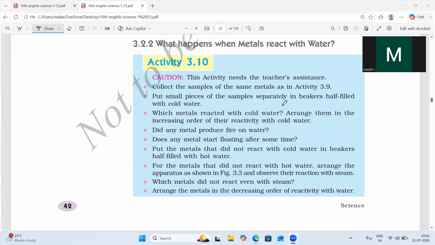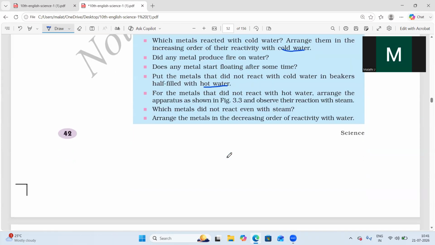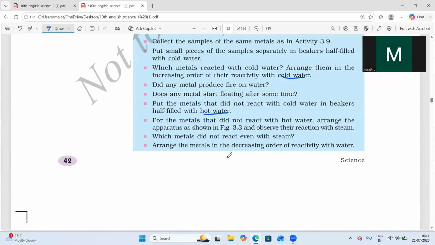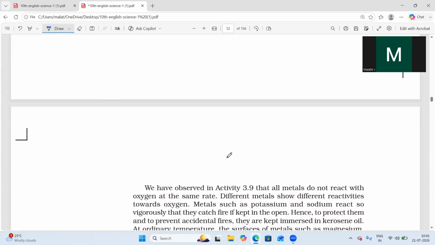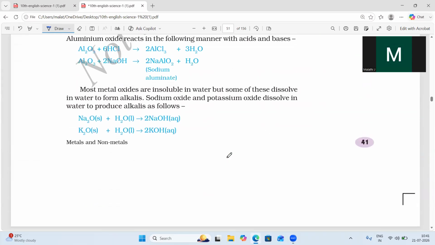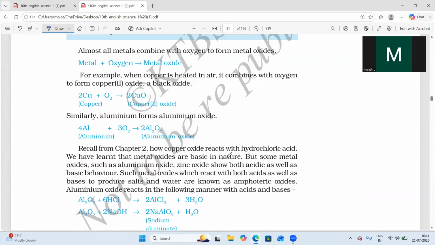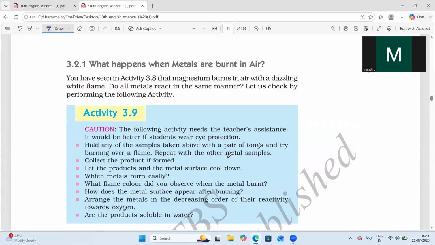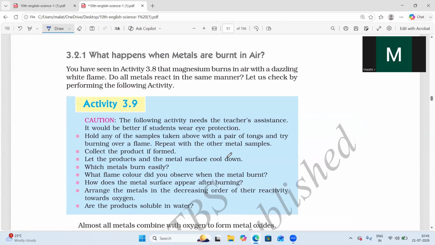A few metals will react with cold water. A few metals will react with hot water. A few metals will not react even with cold water and also hot water. Those metals we will see. And a few metals will react only with steam, not with hot water or cold water.